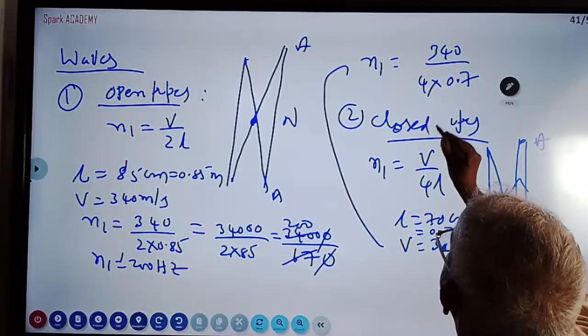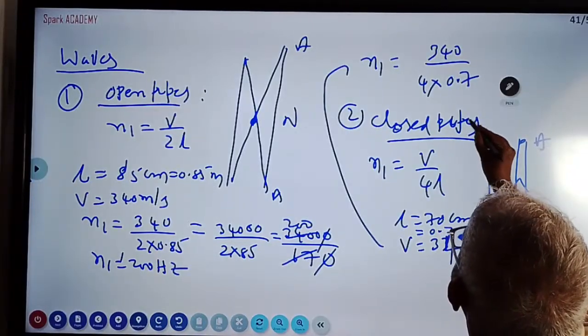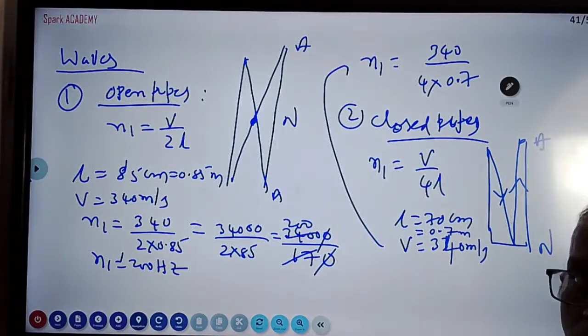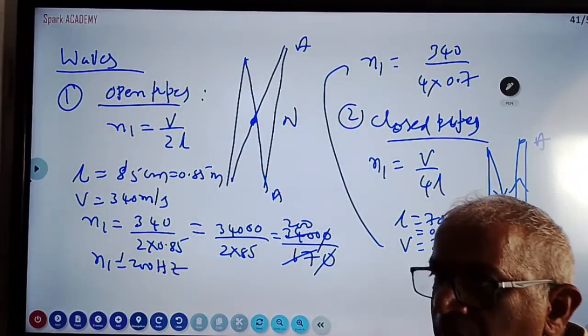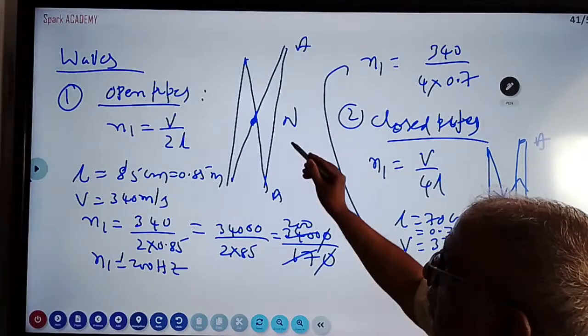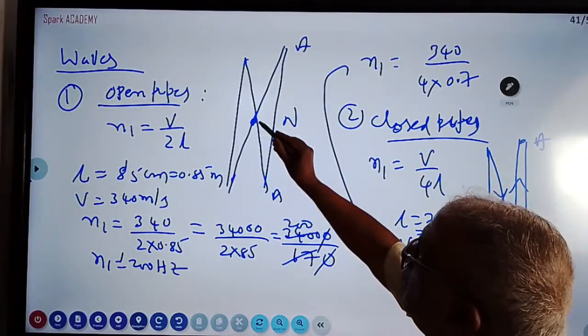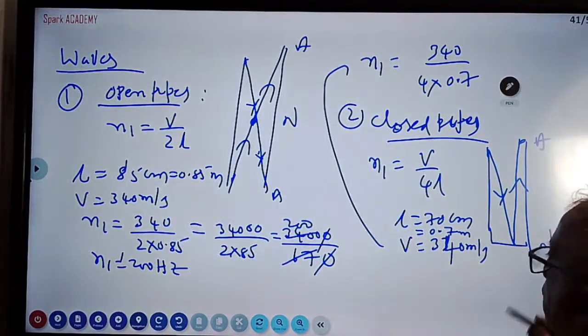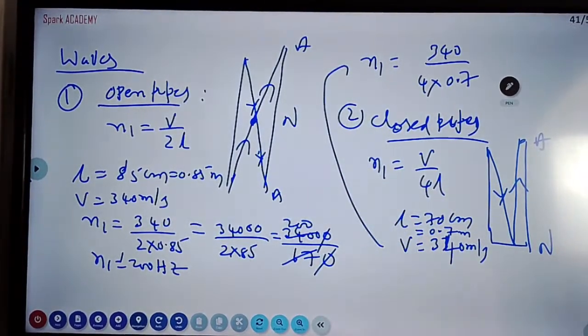Closed pipes. Remaining derivation you can do. Today, what I did for you students is problems, because in waves they are not asking completely for 8 marks, 6 marks. Derivation they are asking, and you can do it easily. So open pipes have the fundamental frequency, first harmonic, second harmonic, third harmonic. Here in closed pipes we have first harmonic, third harmonic, fifth harmonic, like this.